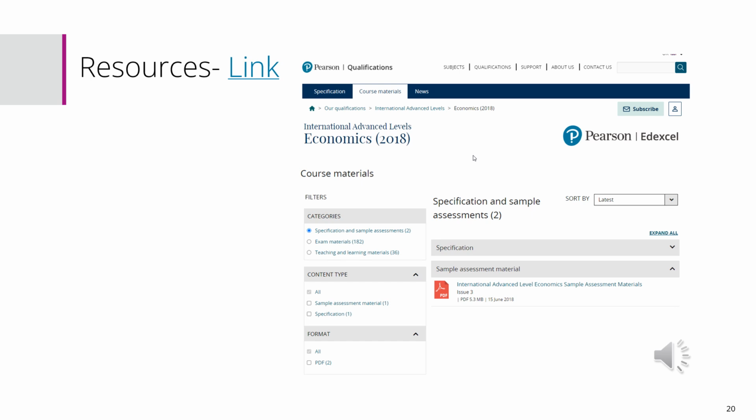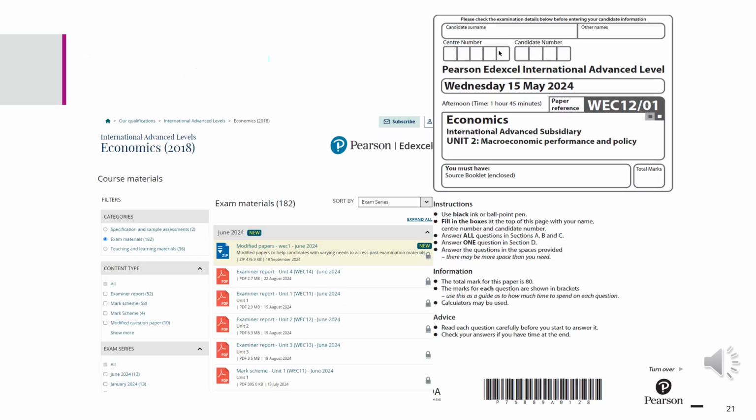This slide shows the resources and course materials available for this particular syllabus. As you can see, there are many different exemplar materials available, and what I've done in the slide is provide a link to those materials for your future reference. There are also comprehensive lists of all past exam papers since the specification started. I've given you an example on this slide. I have also given you a link which you just need to click on the slide and it'll take you to the appropriate page on the Pearson website.